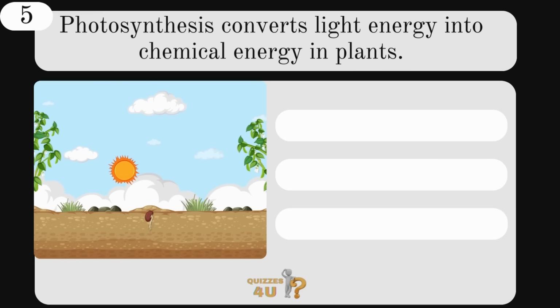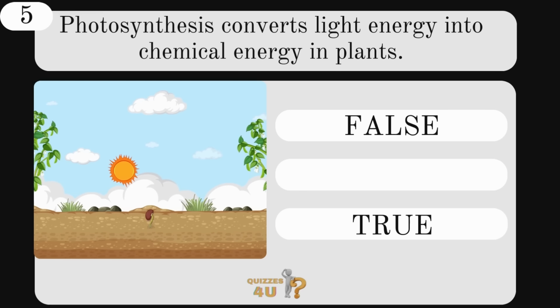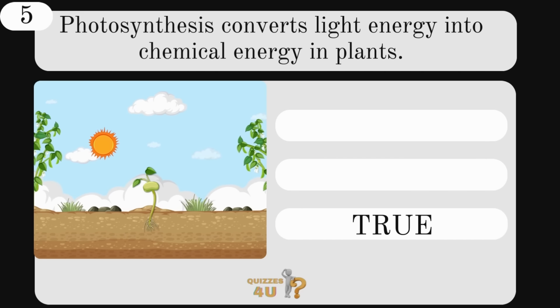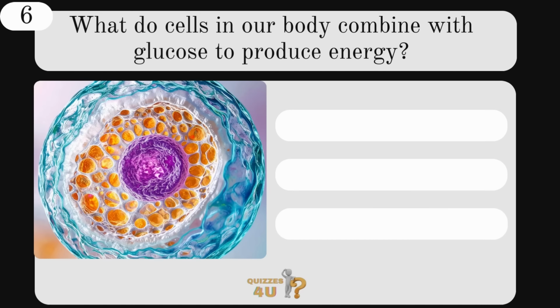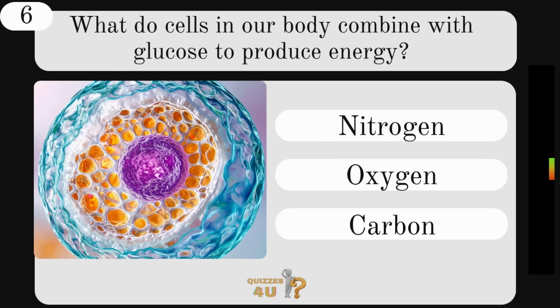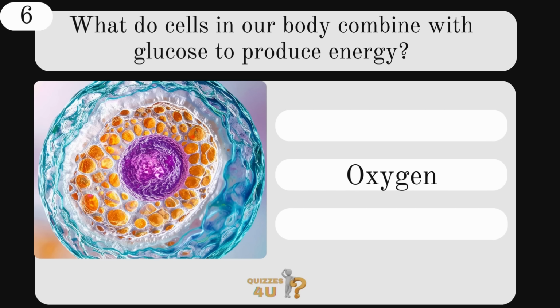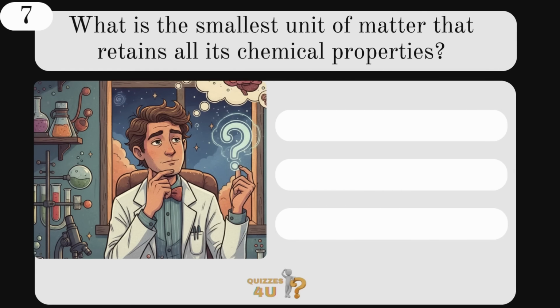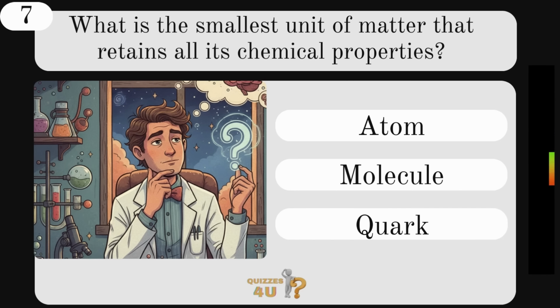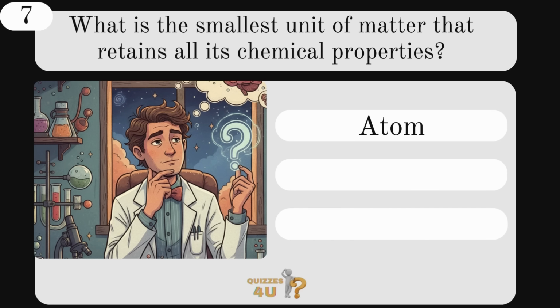Photosynthesis converts light energy into chemical energy in plants. Is that false or is it true? That is true. What do cells in our body combine with glucose to produce energy? Is it nitrogen, oxygen, or carbon? The answer is oxygen. What is the smallest unit of matter that retains all its chemical properties? An atom, molecule, or quark? That would be an atom.